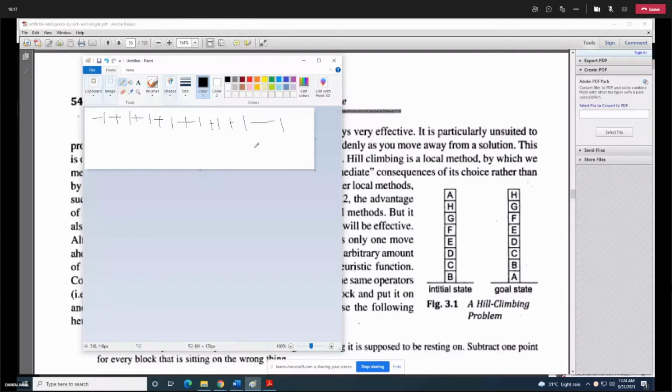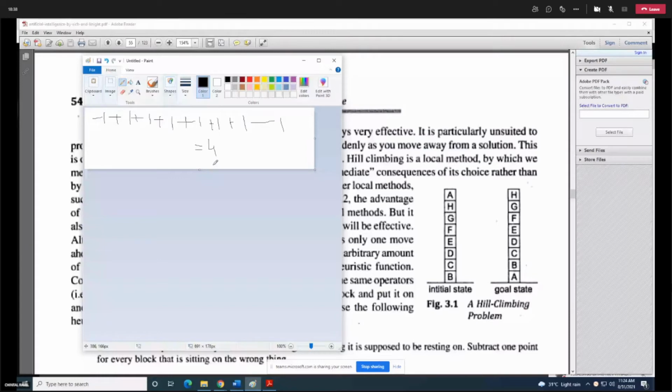6 blocks are resting on the thing which they are supposed to be resting on, and minus 2, that is, I have cut 2 points for B and A. B is supposed to be resting on A, and A is supposed to be resting on the ground.